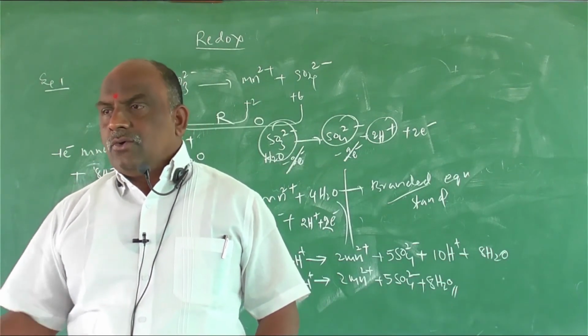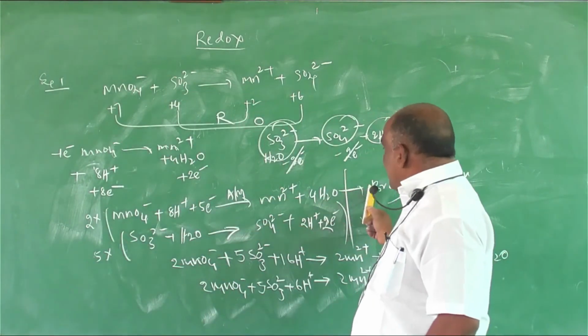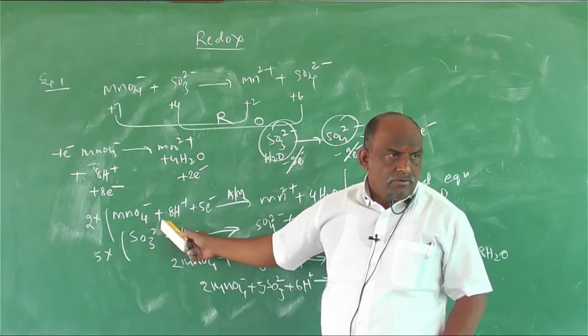Don't do all the things. This is a branded equation. What is branded? This is a branded equation for MnO4.